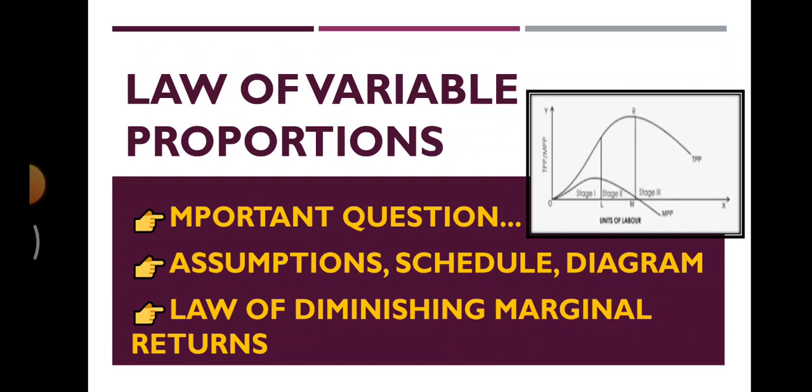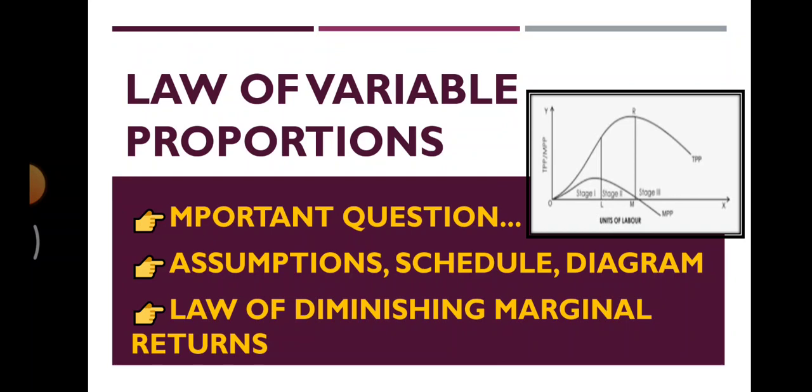So whenever you people are doing production, you need to always take care about the law of variable proportion. So now in this video we're going to deeply discuss the law of variable proportion. As you can see on the screen, in this video lecture we're going to cover the law itself, and apart from the law we'll discuss its assumptions. Definitely we'll deal with its schedules, which we call the table and tabular form of the law of variable proportions, and at last we have to learn the diagrams too, along with the explanation.